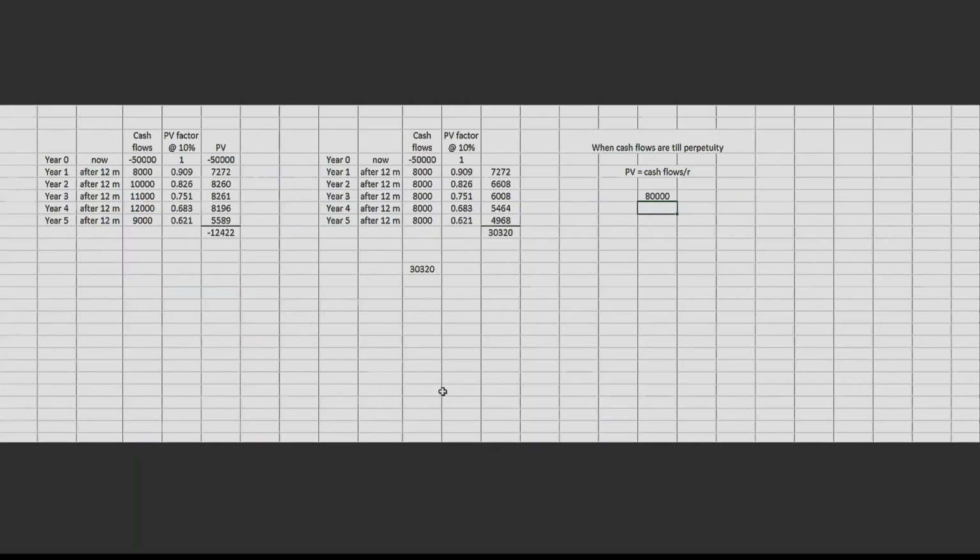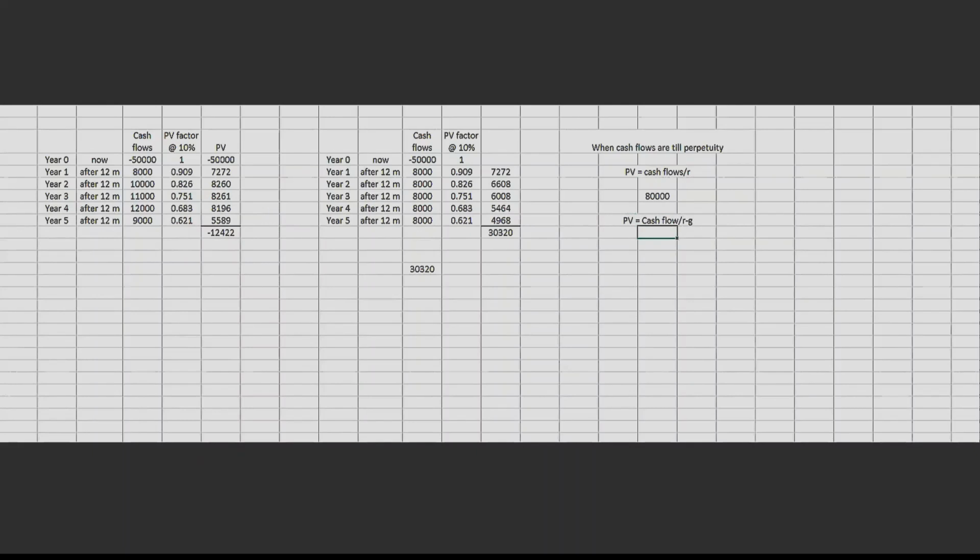Now, sometimes what happens is, I assumed that only 8,000 is going to be received every year. What if this rate, which is 10%, this 10% is the return. What if this also grows? That means the return is also growing. There I use present value equal to the increased cash flow divided by R minus G, rate minus growth. This is how you calculate it.